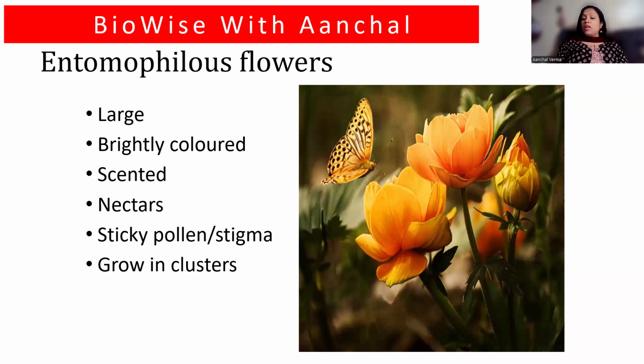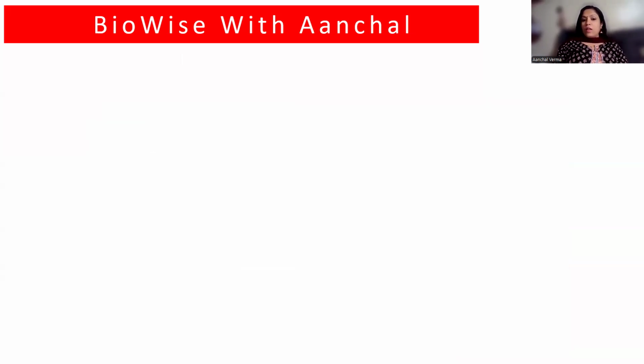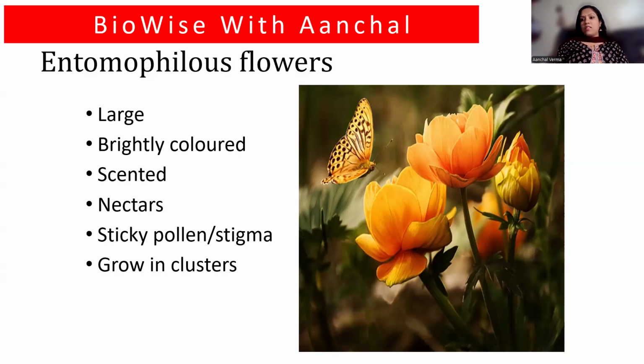And they grow in clusters so that it attracts the insects. These are all the characteristics of an entomophilous flower. Hibiscus is a very good example of an entomophilous flower. Right. Now children, remember the characteristic features. You can use your common sense also to write about the characteristic features.